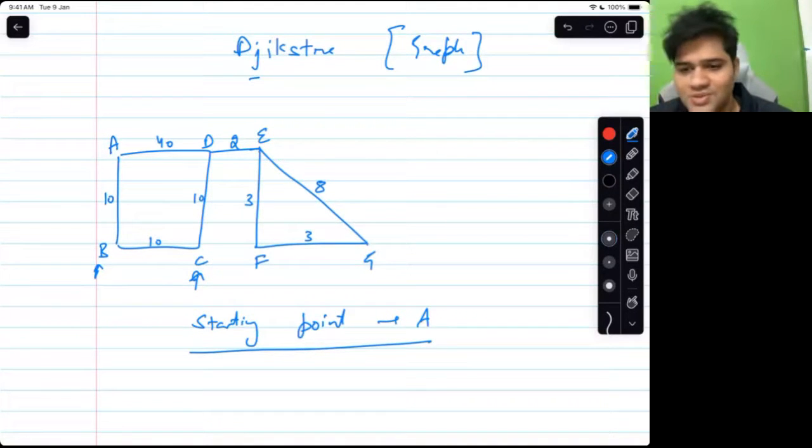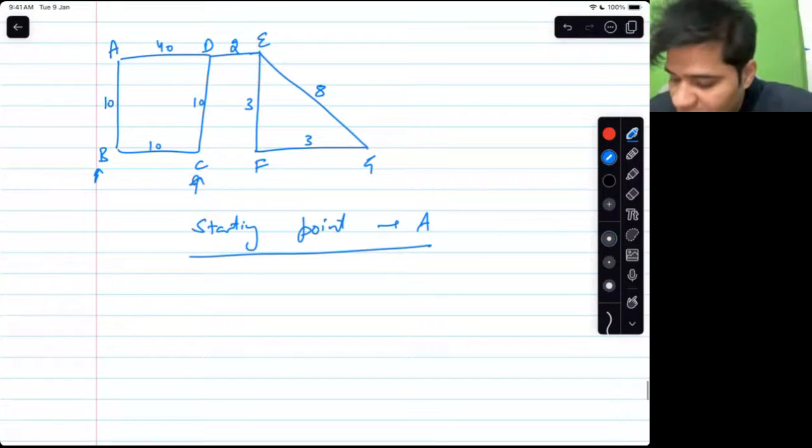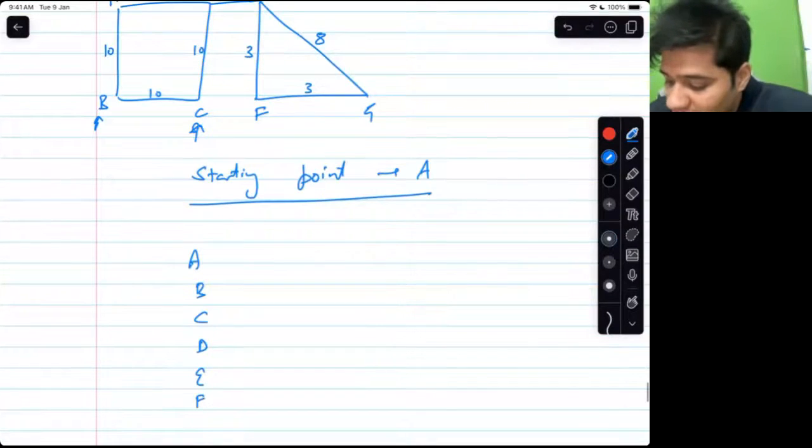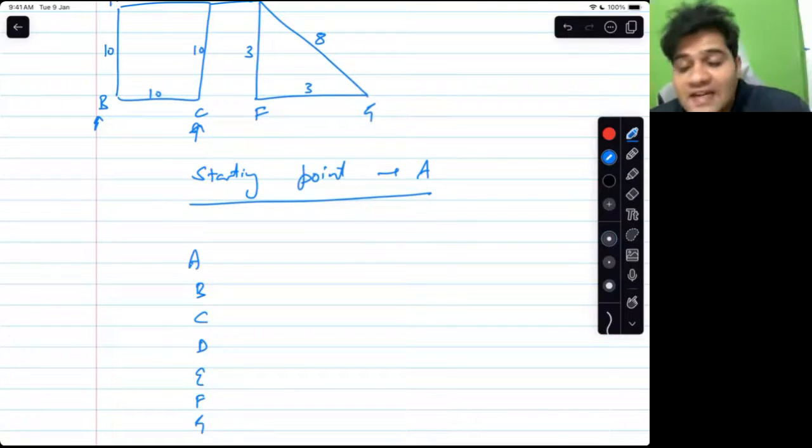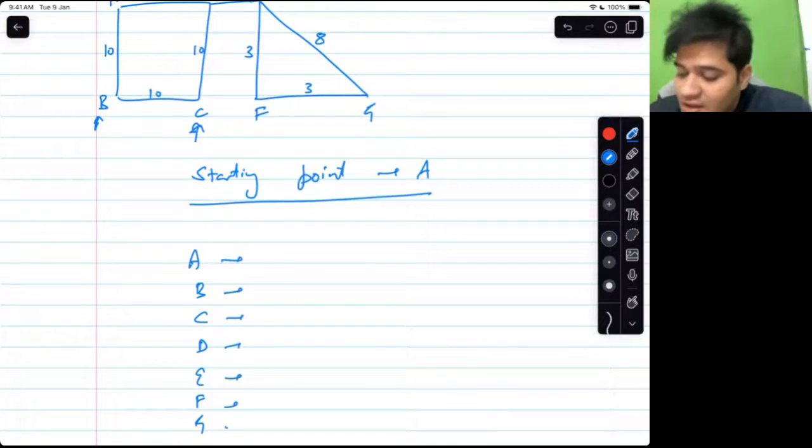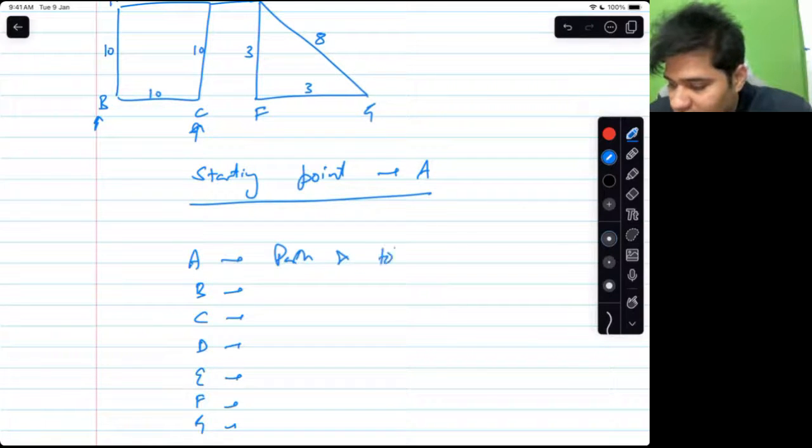No, this is not Kosaraju. That is different. So this is the extra. Okay. So we have to tell, our answer would be what? Our answer would have A, B, C, D, E, F, G. Our answer would have 7 entries. And against every station, there will be 2 things, a path and total distance.